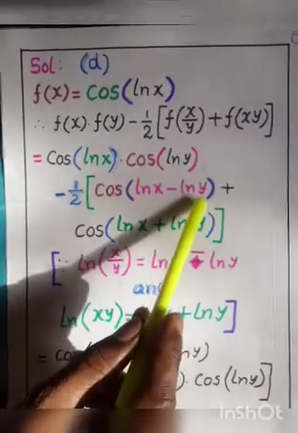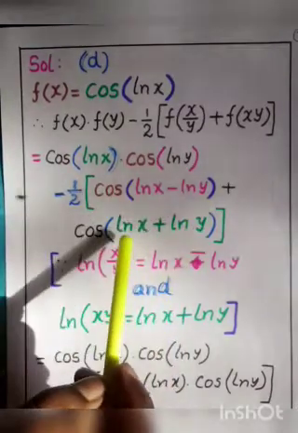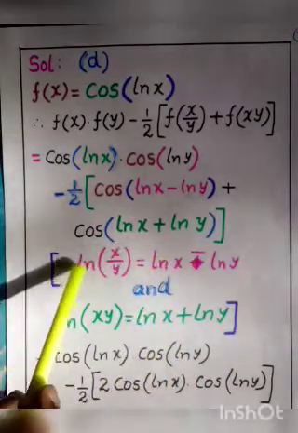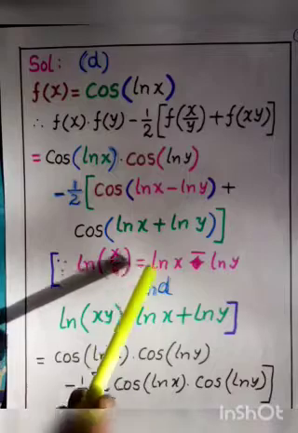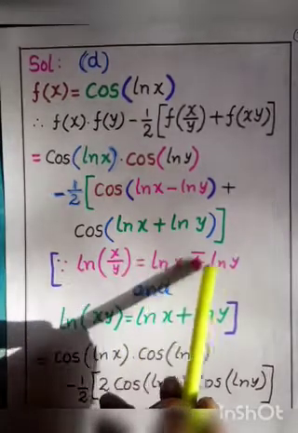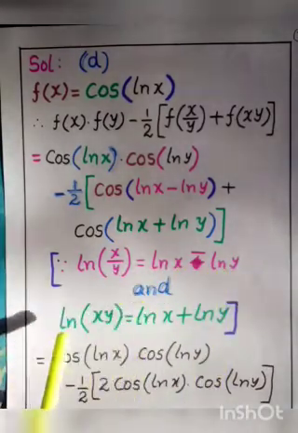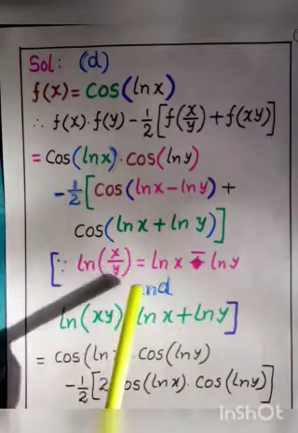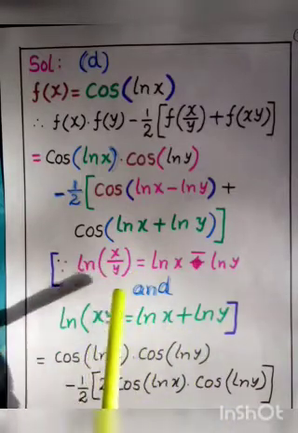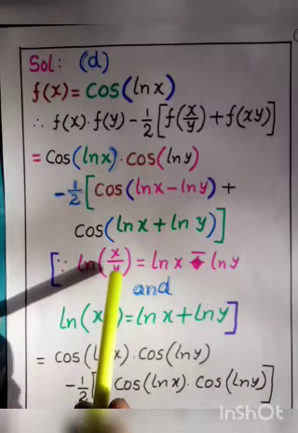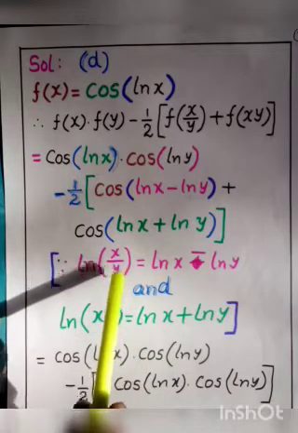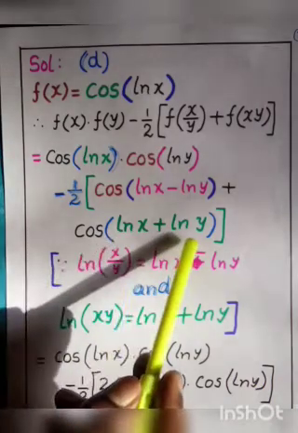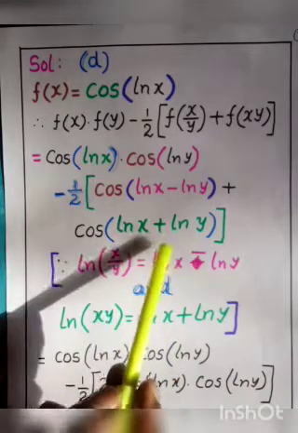In these brackets I wrote log x minus log y and log x plus log y, because log of x by y is equal to log x minus log y, and log of xy is equal to log x plus log y. These are the laws in the chapter on logarithmic functions. So that is why I wrote this step. Understood, my dear children? Right.